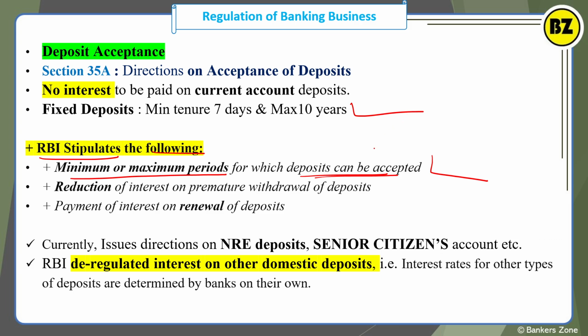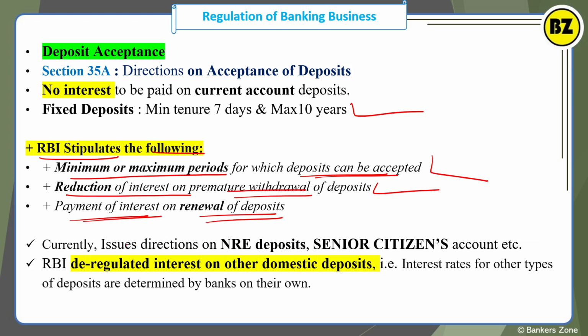RBI can also say what procedure should be followed for premature withdrawal of the deposit. For example, if you want to break the FD, what should be the penalty, what should be the change in the rate of interest in such cases. So reduction of the rate of interest on premature withdrawal, that also RBI can guide. RBI can also guide about the payment of interest when you renew the deposit. Okay, so these directions RBI can issue.